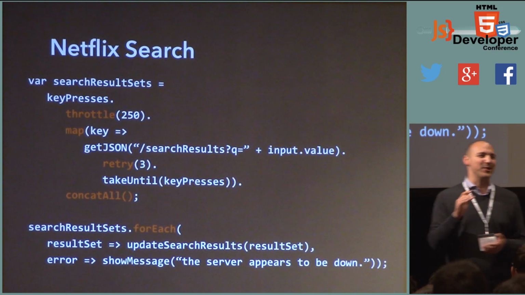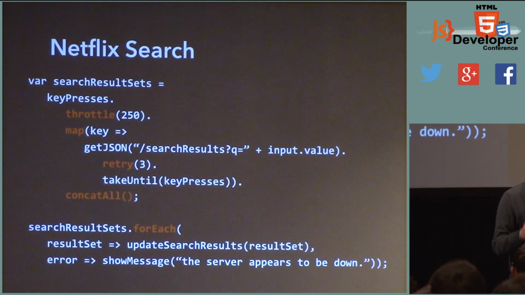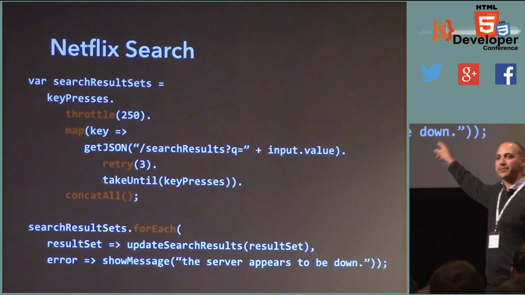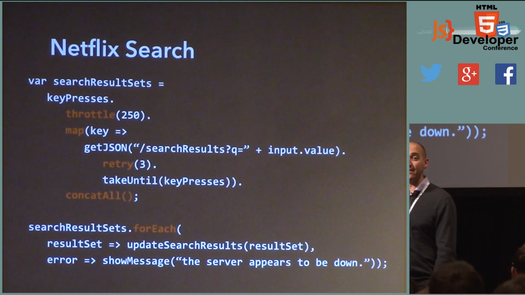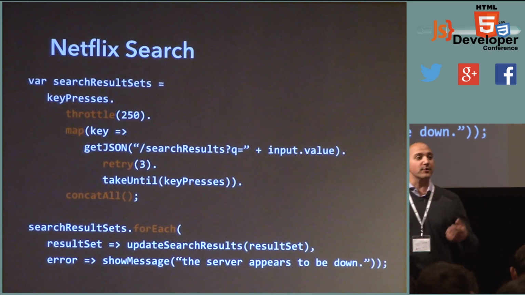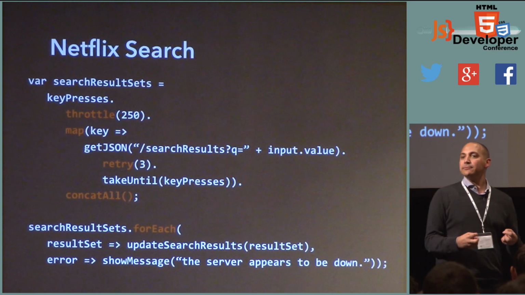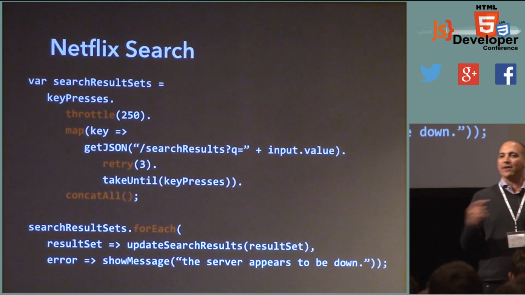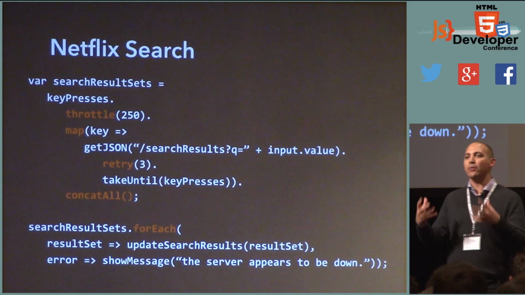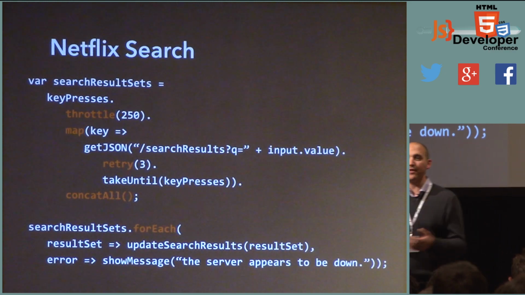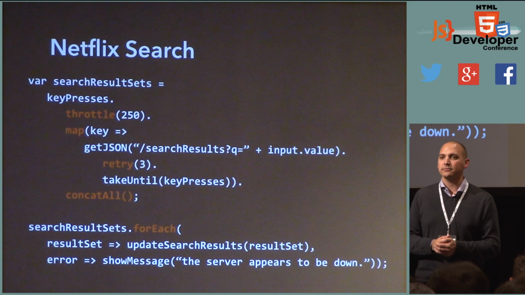Sorry if I didn't make that clear earlier. Cold and hot data sources. A hot data source is a mouse move. Something's happening whether you're listening or not. And if you start listening 10 seconds later, you'll get different data than if you start listening 10 seconds earlier. Right? A cold observable is like an array. No matter when you forEach over it, you're always going to get the same data out. It's essentially always just going to be finished for that matter. Does that make sense?